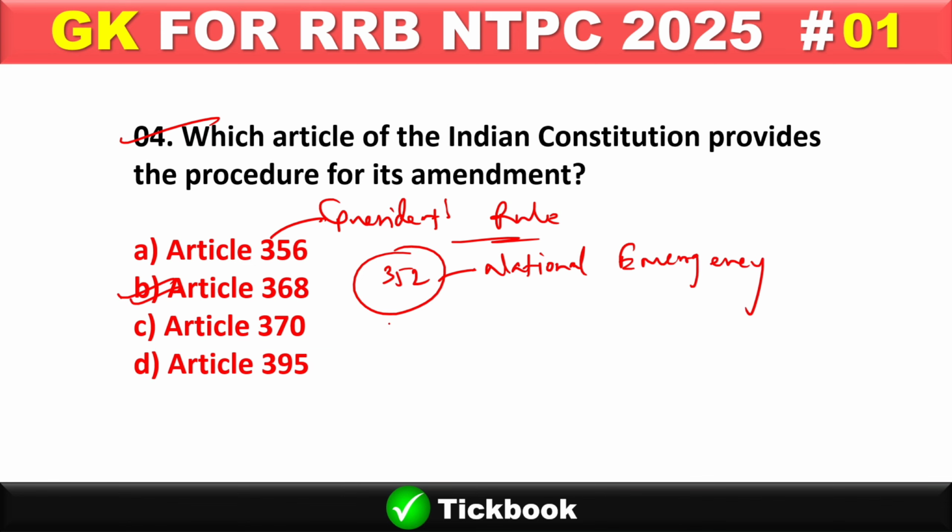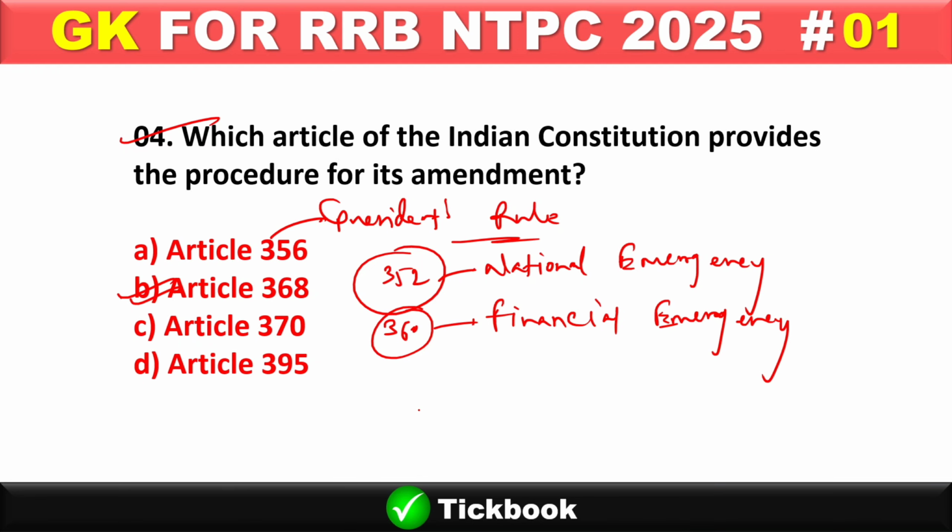And one more article, 360, that deals with the financial emergency.